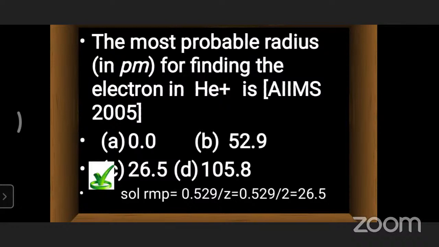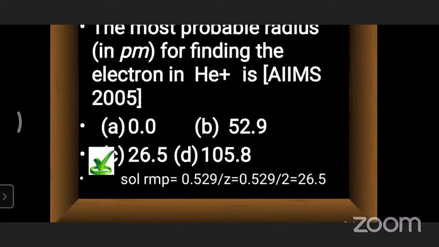Helium atomic number is 2, so we are taking Z as 2. Because of that, what we are getting is 26.5. That is 26.5 we are getting here.